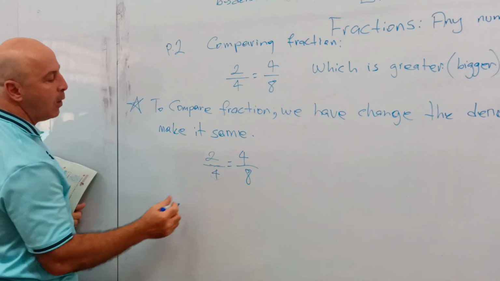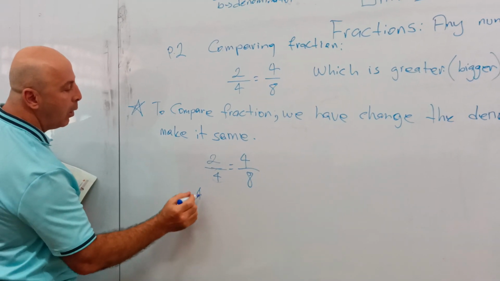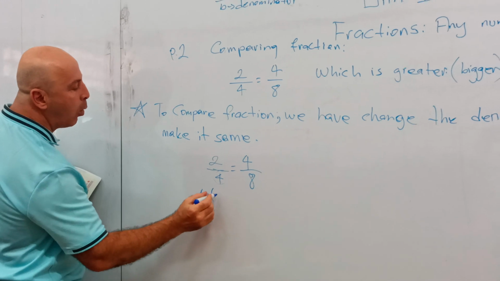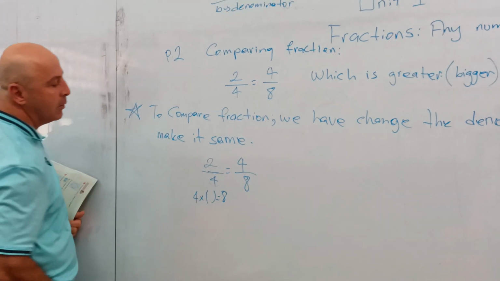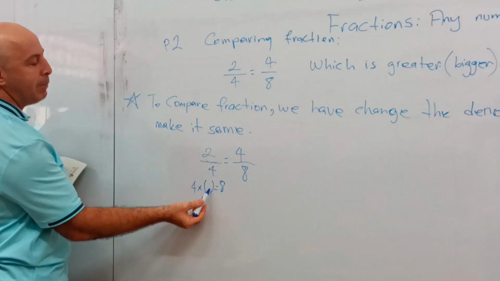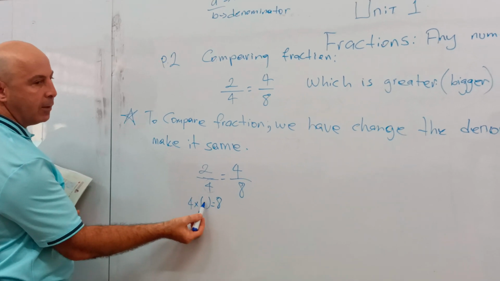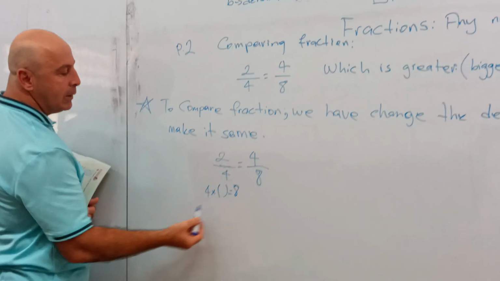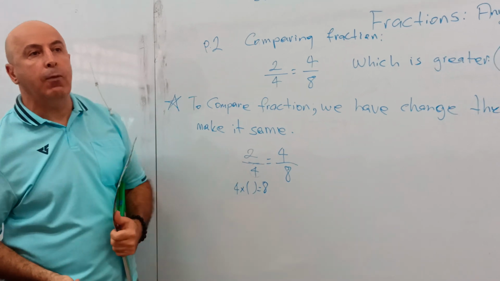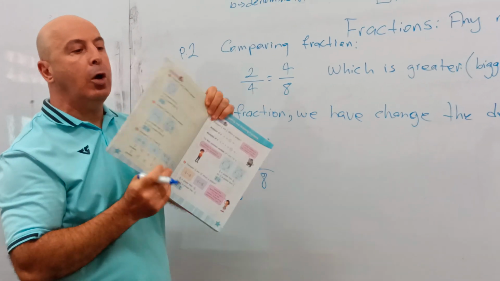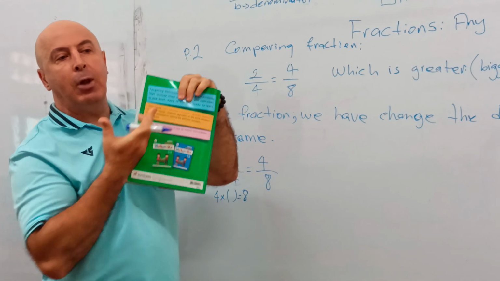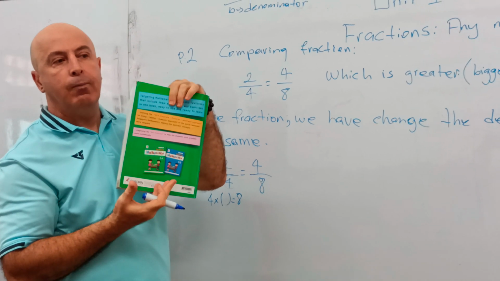So the question is, what number should I multiply 4 with to get 8? And if you don't remember, you look at the multiplication table on the back of your notebook.